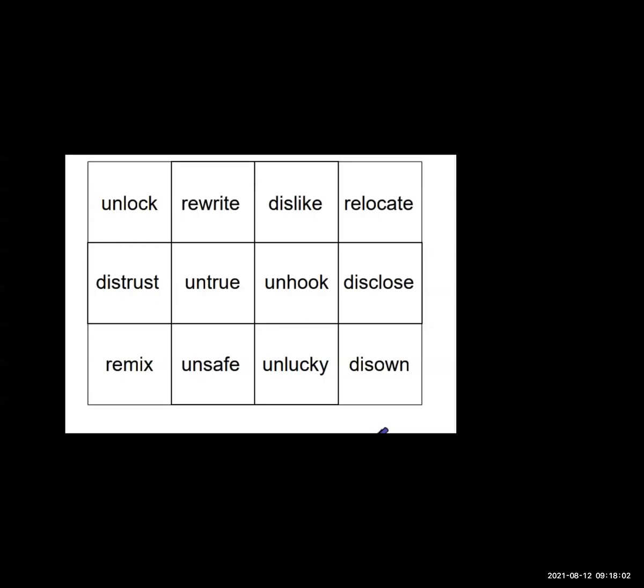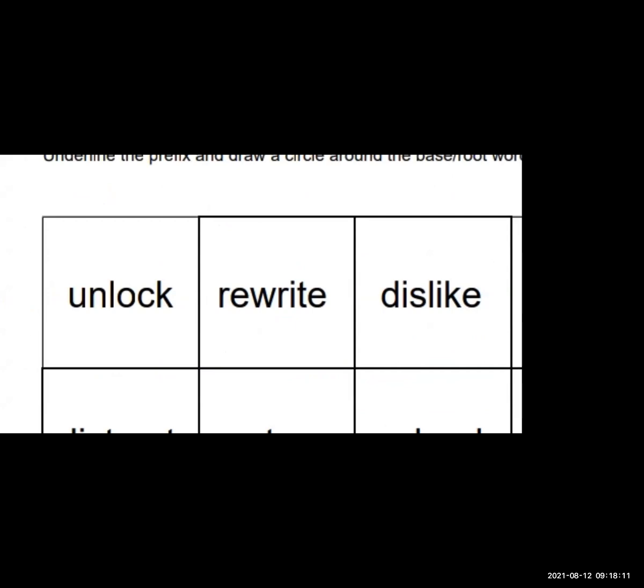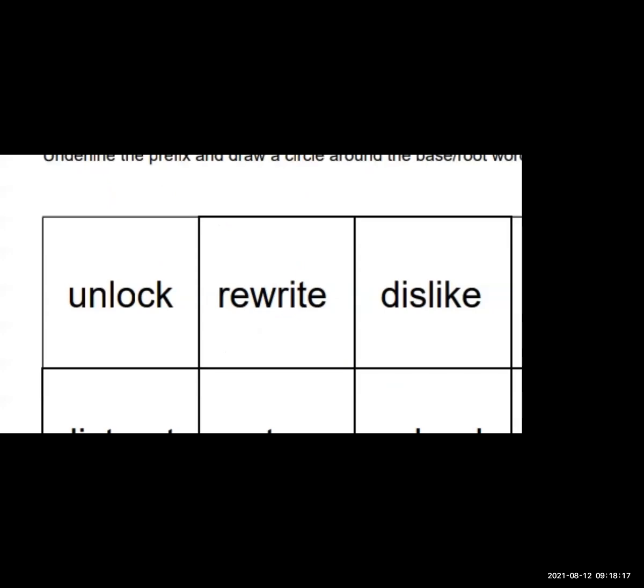There are some words which are written in front of the main word, like unlock. Let's see the example of unlock. In this word, what is common? See, un and lock. In rewrite, re and write. So lock is a root word and write is a root word. There are some words which are added in front of the root word. Like here in unlock, un is added, and in rewrite, re is added. So what are this un and re called? This un and re are called a prefix.